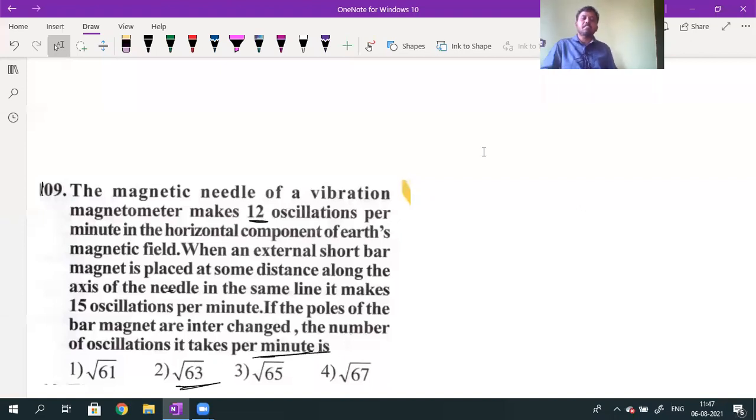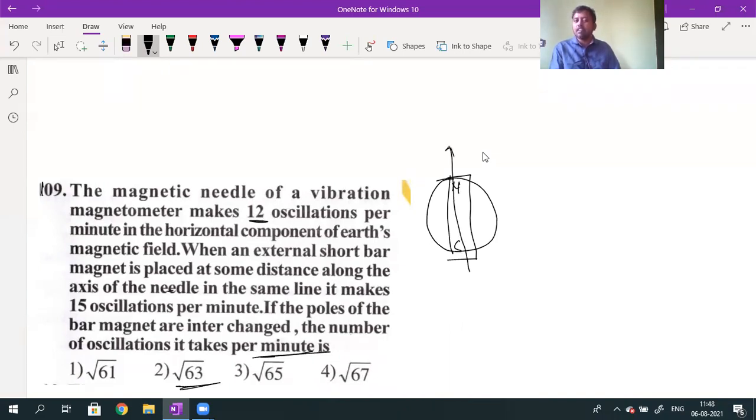Why will Earth's magnetic field be from south to north? The magnetic field of Earth is assumed to be because of one large bar magnet at the center of the Earth. This is one of the assumptions. One hidden bar magnet is there along the axis. So this is the north pole, this is the south pole. Inside, the magnetic field lines direction is from south to north. So that is the reason why BH will be from south to north.